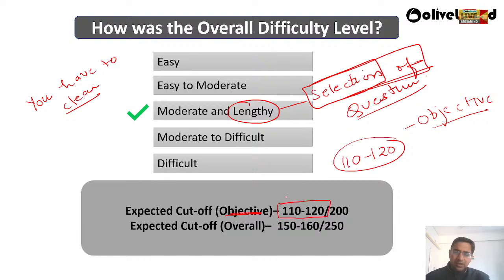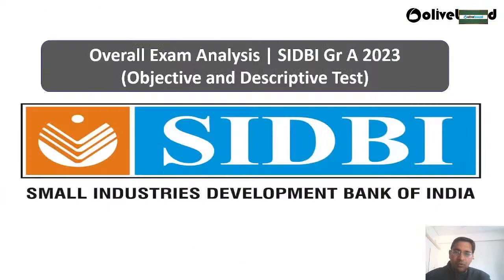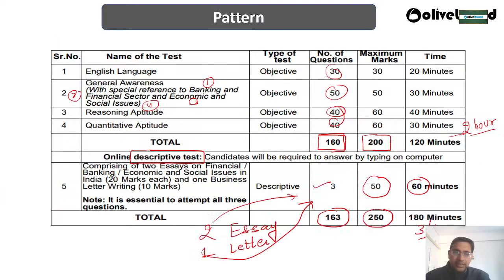If you are doing a good analysis, and you are getting 100 to 120 marks, then it is a good attempt. Maybe 130 is also a very very good attempt by checking this paper. So if you are getting that, this is a very good attempt, right? Then the expected overall cutoff will be 150 to 160. That may be the overall cutoff that we are expecting over here.